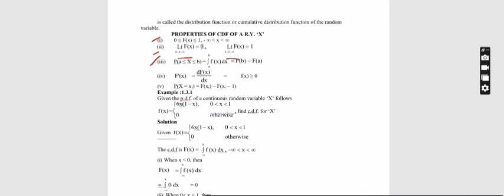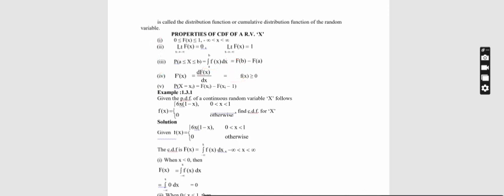Then our formula will become integral a to b f of x dx, which can also be written as f of b minus f of a. Fourth property is f dash of x, that is d f of x divided by dx, which equals f of x. Fifth condition is probability of x equal to xi, which equals f of xi minus f of xi minus 1.